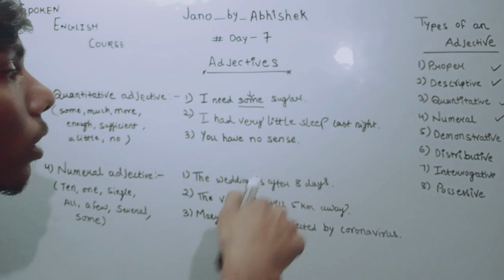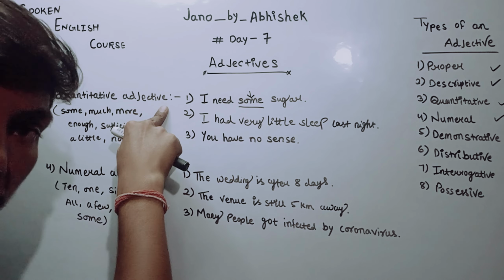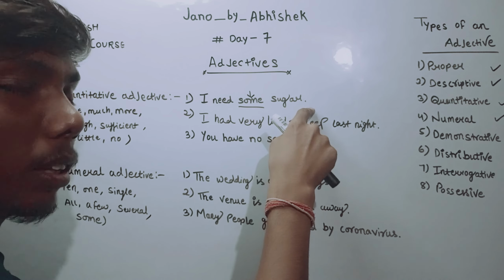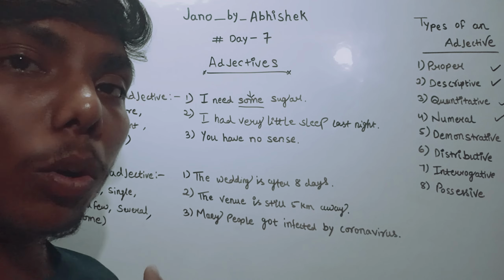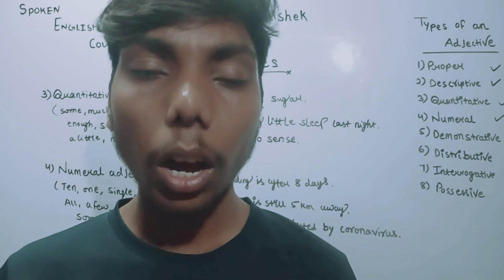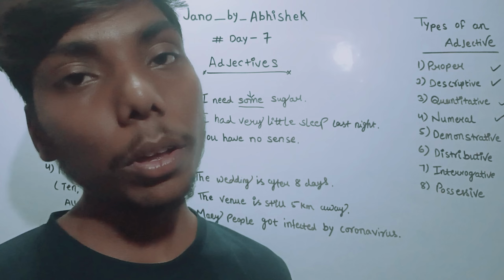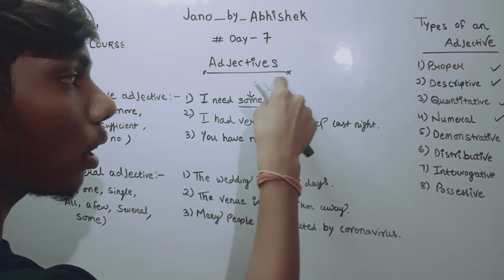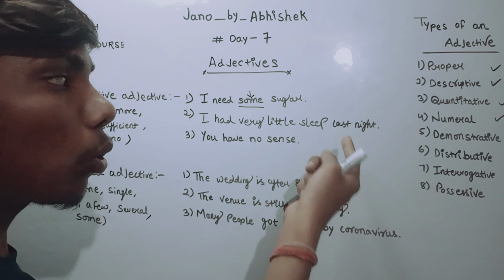Now let's see the examples. In the quantitative adjective: I need some sugar. What do I need? Some sugar. How much do I need? Some. So here the word some describes more about the sugar.